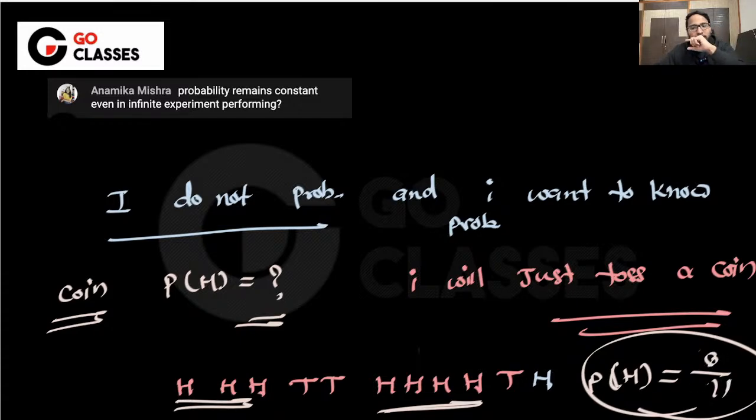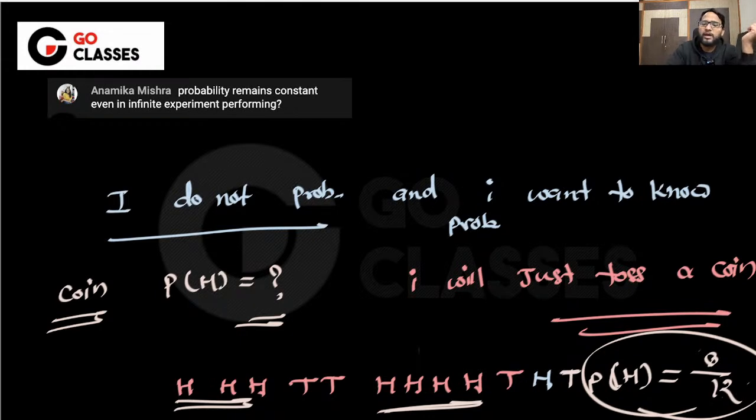I toss again, and then I find that there is a tail. Then I will say that the probability is actually not 8 by 11, it is 8 by 12, right? Out of 12 times, I'm getting 8 times head. Let me know if that is okay to everyone.